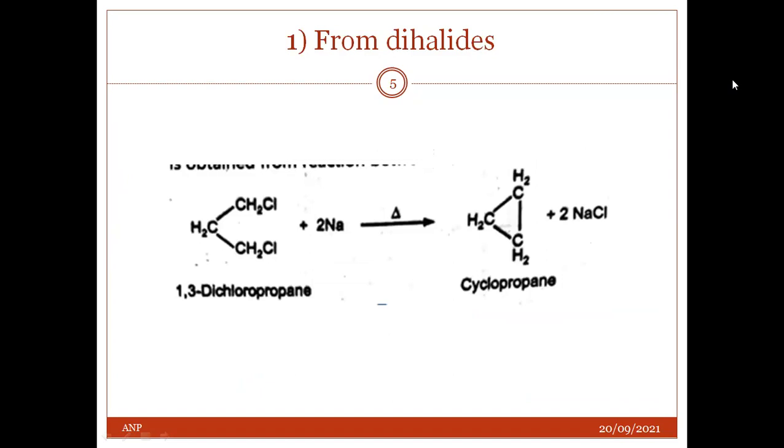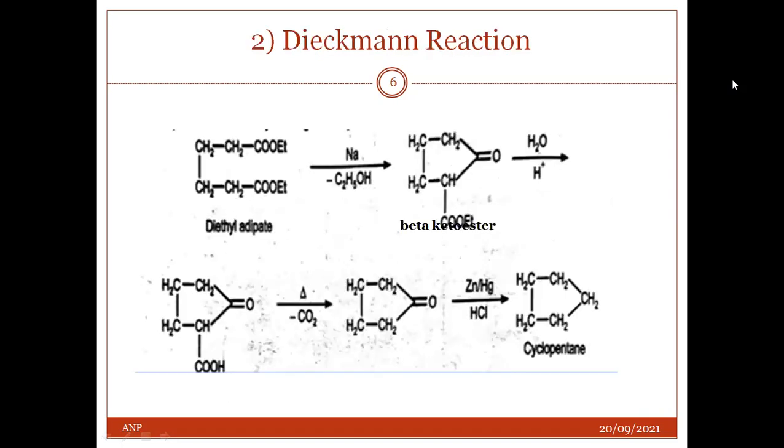1,3-dichloropropane and sodium metal. For example, 1,3-dichloropropane reacts with sodium metal that gives you cyclopropane. Dieckmann reaction, this reaction is an intramolecular Claisen condensation.